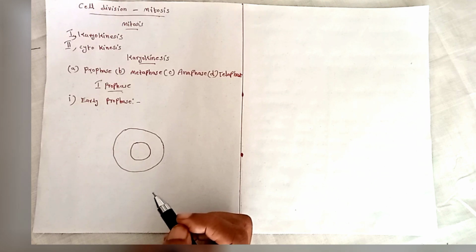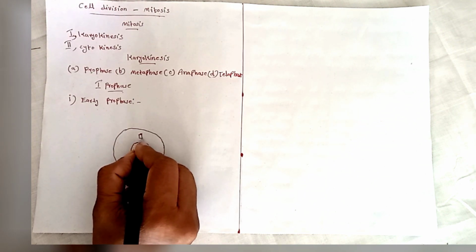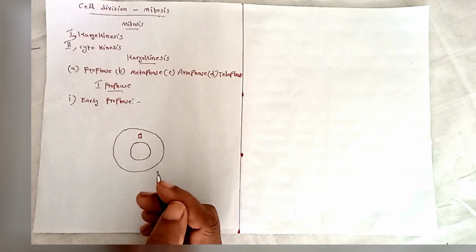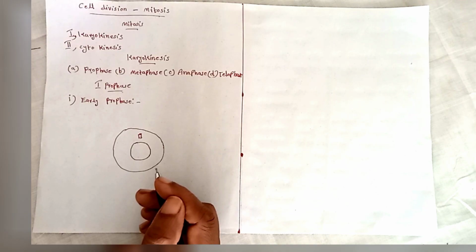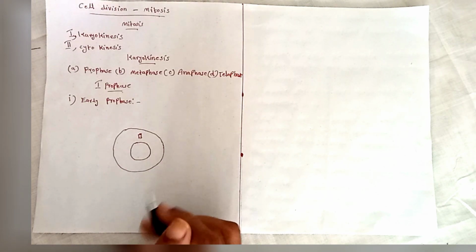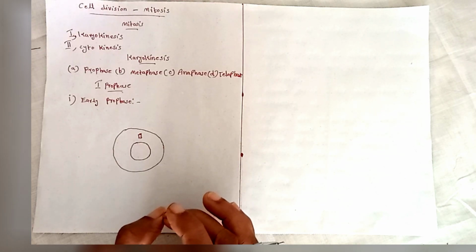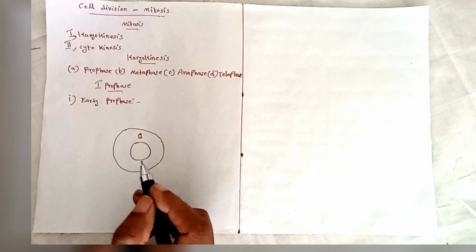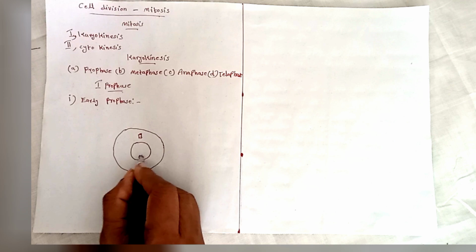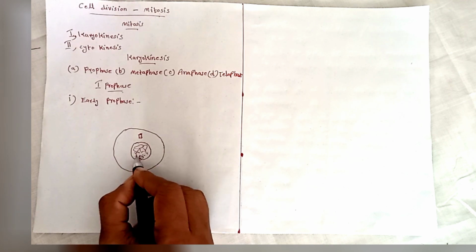In case of early prophase, centriole. We know centriole is a cell organelle. There are different types of cell organelles. Here we draw the animal cell. Centriole is a cell organelle that helps in cell division. Then the nucleus, where we can draw the nucleolus and chromatin reticulum.